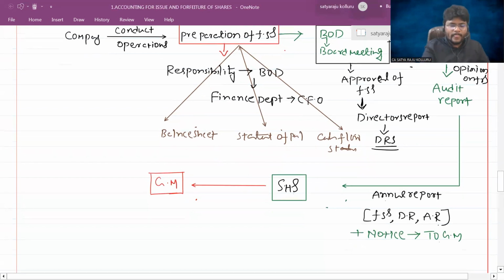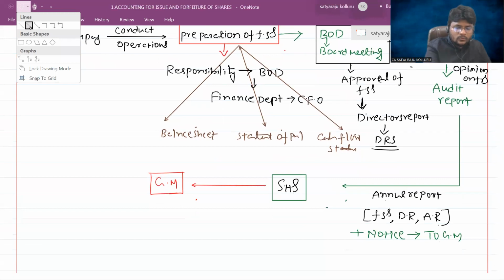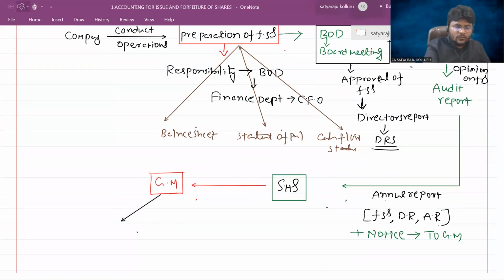Now, in the general meeting, two different types of activities are going to occur. For the general meeting, the auditor will come, the board of directors will come, and all the shareholders will also come.